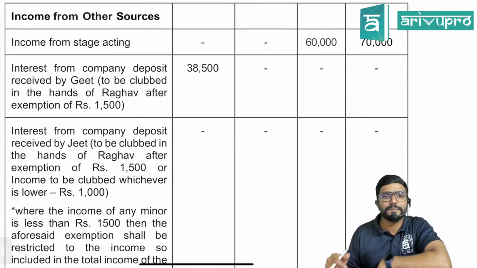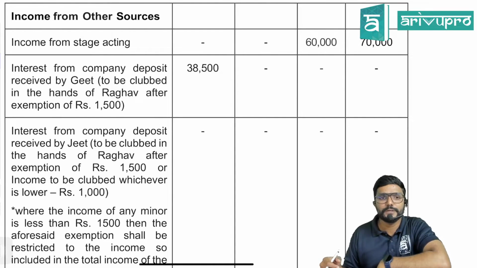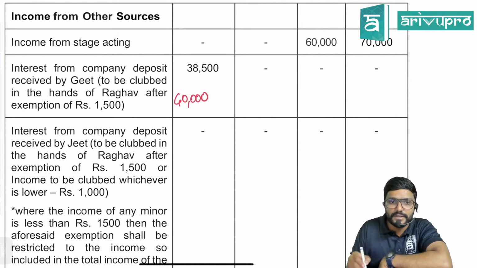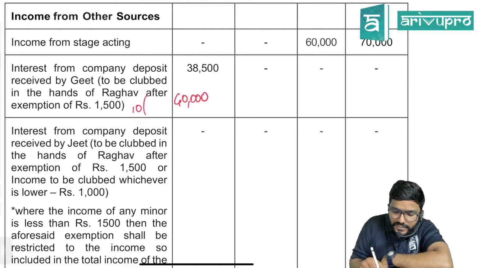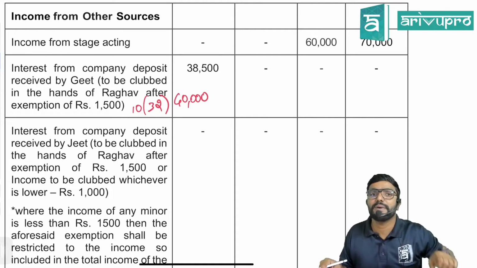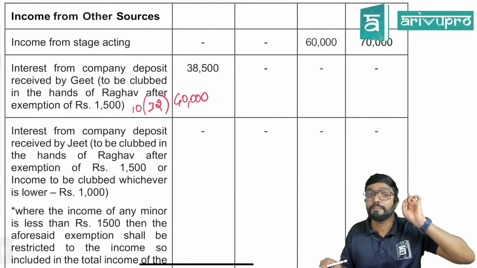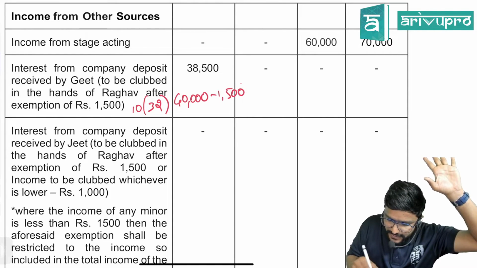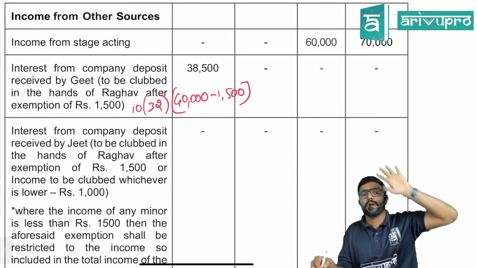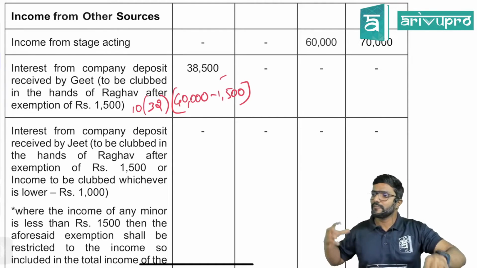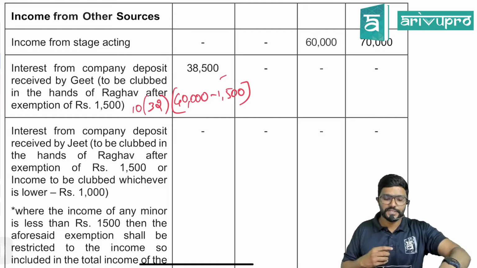Next, interest from a company deposit received by Geet. Will it be clubbed? Yes, but how much did she receive? 40,000. Whenever the income of a minor child is clubbed, then the exemption is also available under section 10(32), guys. How much, sir? The amount clubbed or 1,500 per child, per annum. So 40,000 minus 1,500. How much would be clubbed? 38,500.